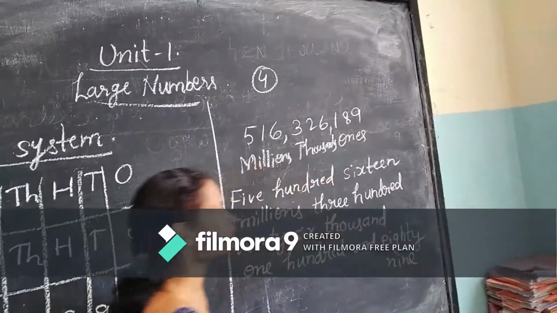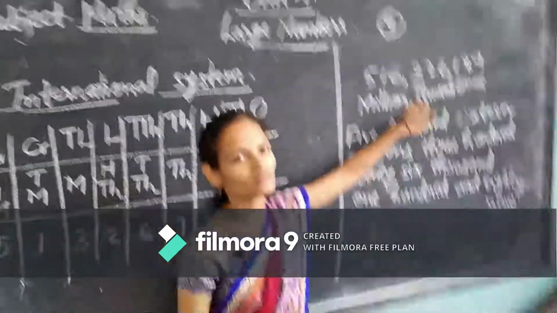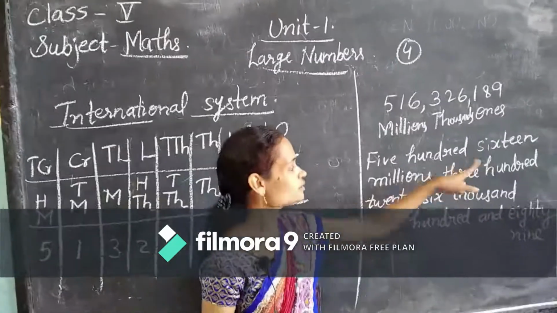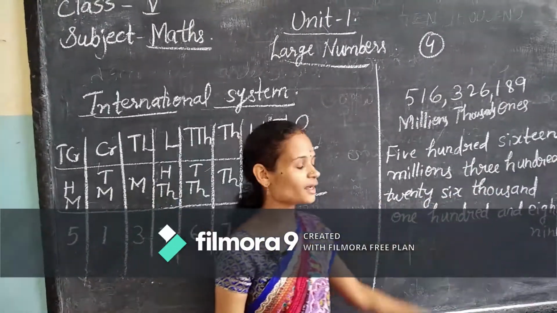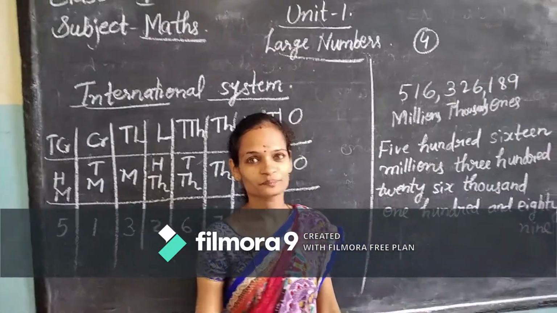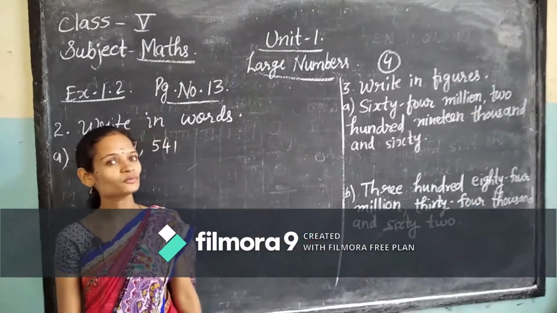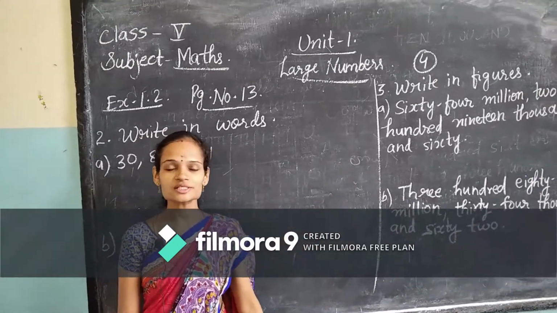In this way you have to write in words, meaning how to write the number name of the given number: 516 millions, 326,189. So children, you now know how to read and write in the international system.